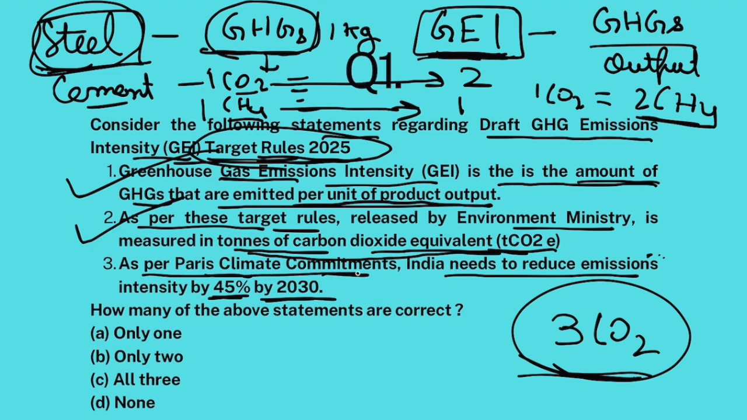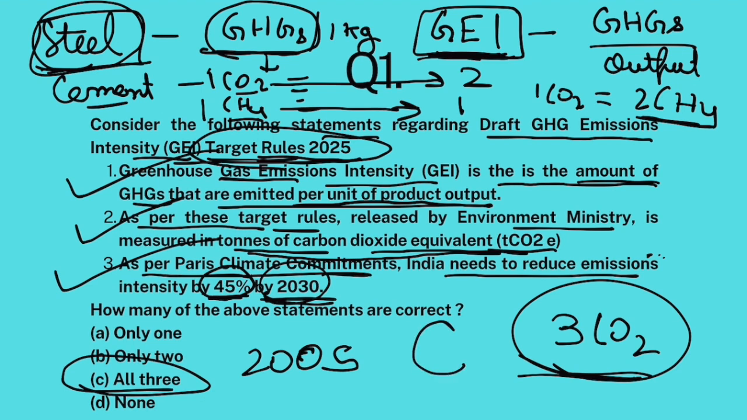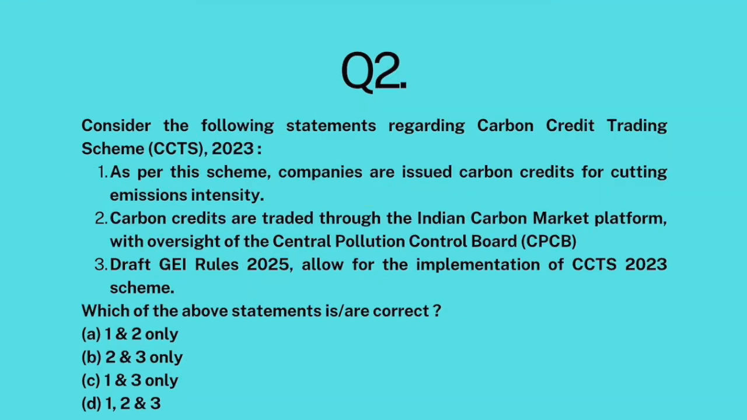Now, this is also correct. In the Paris Climate Agreement, India committed that it will reduce its emissions intensity by 45% from 2005 levels by 2030. So this is also correct. All three statements are correct. The answer is C. Clear? Question number 2.